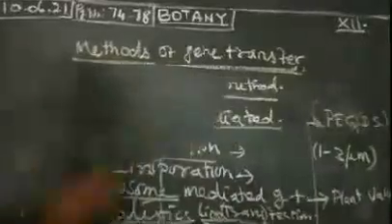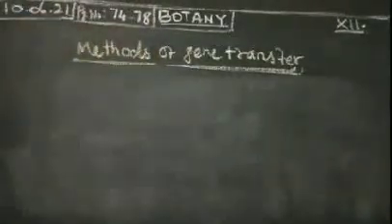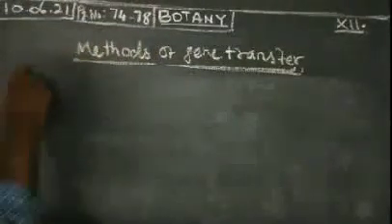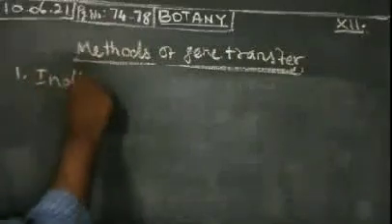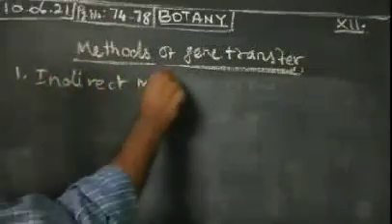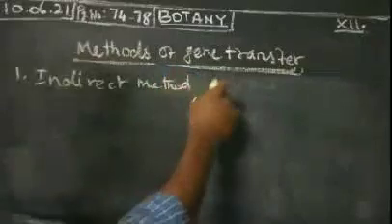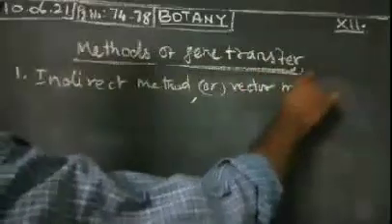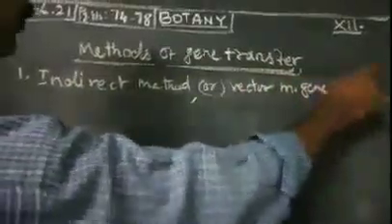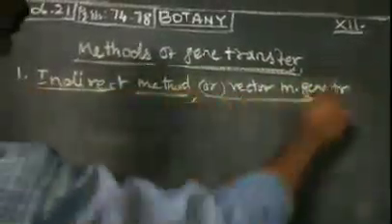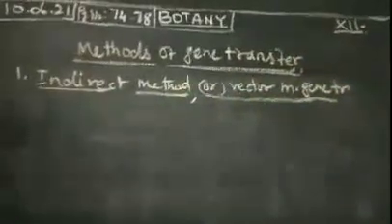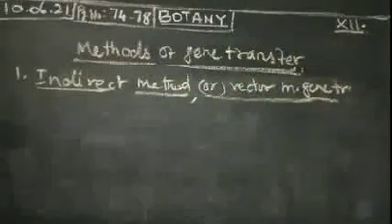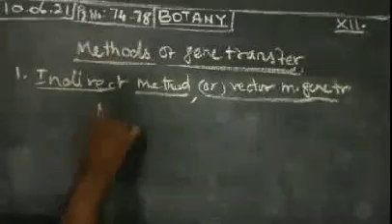There is an indirect method, or otherwise the vector mediated gene transfer method. It is a simple method with the help of Agrobacterium tumefaciens, the indirect method. This is a very important method.